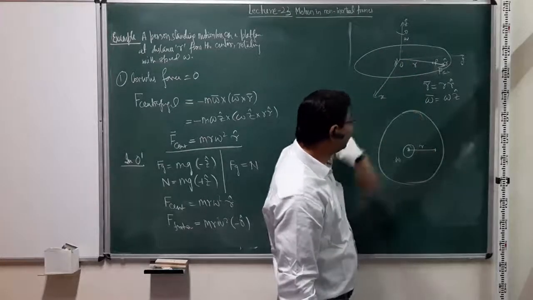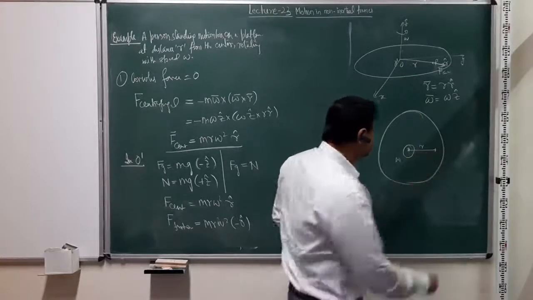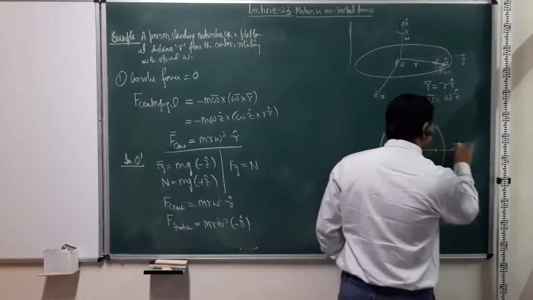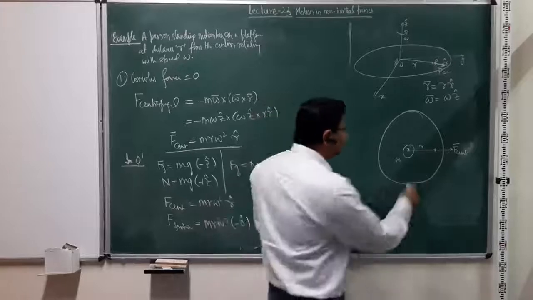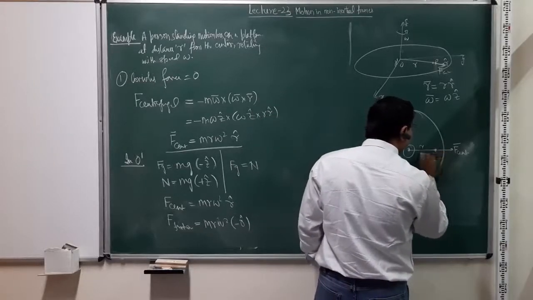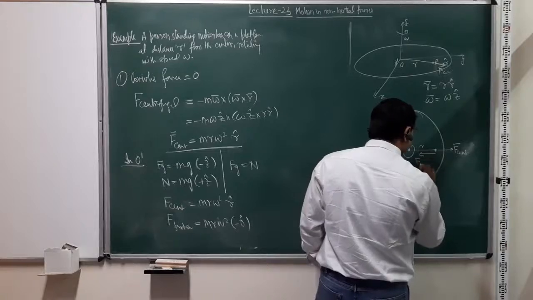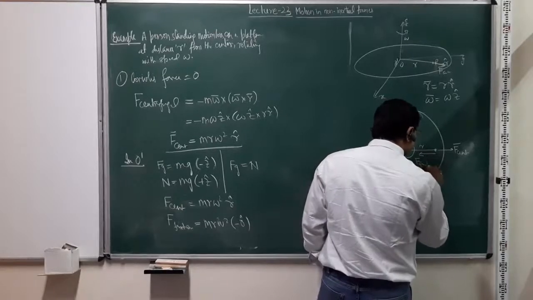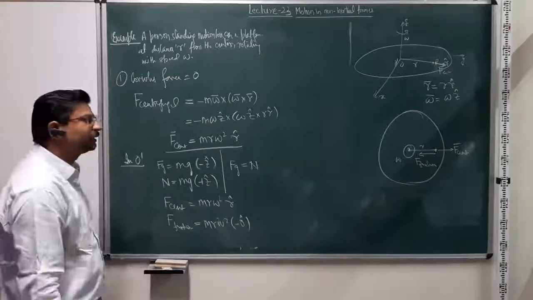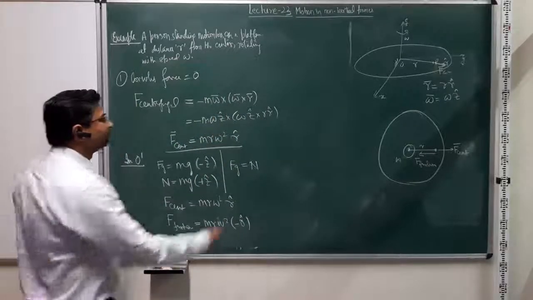I have rotated it by 90 degrees, going in. F centrifugal, pushing it outwards, and the friction between his feet and the platform pulling it inwards. And in this sense, the person remains motionless on the platform.